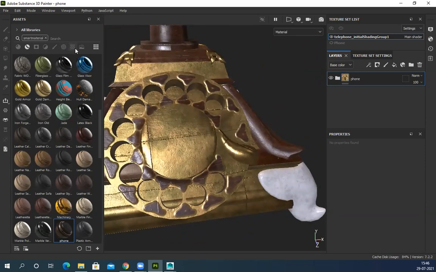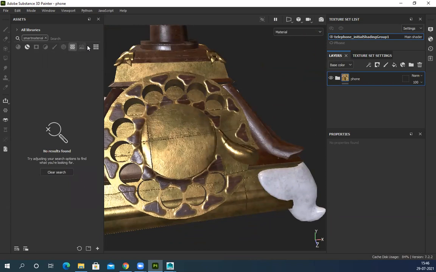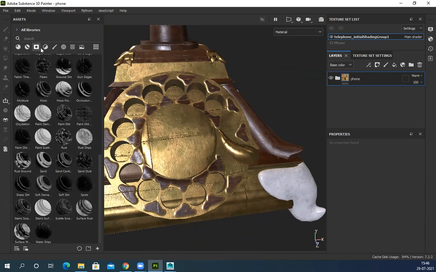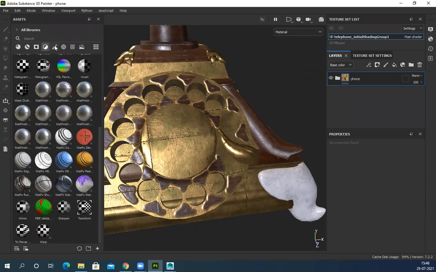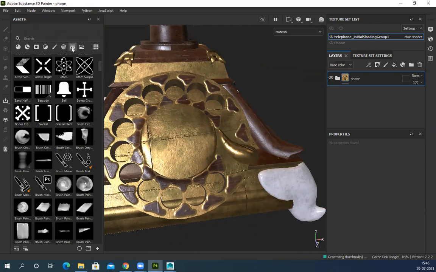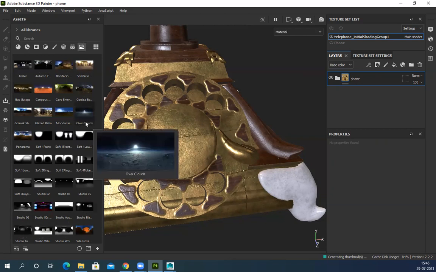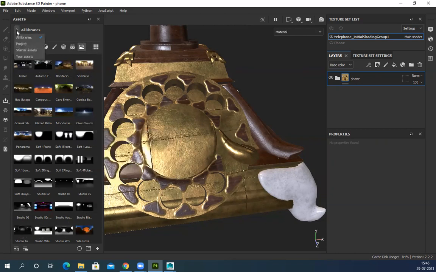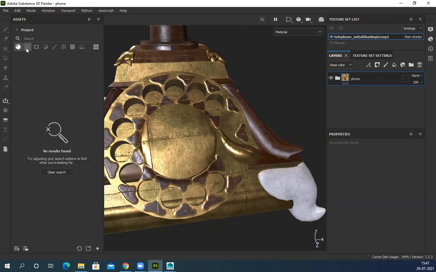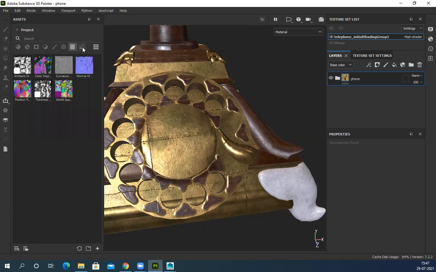So I can go to my textures. Where is my textures? Project only. See, project, all the baked maps are still there.